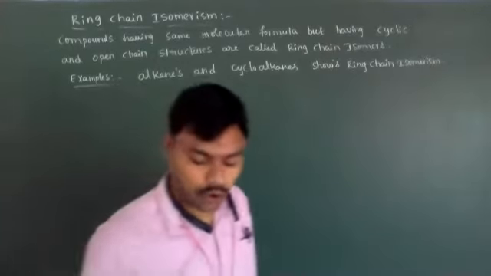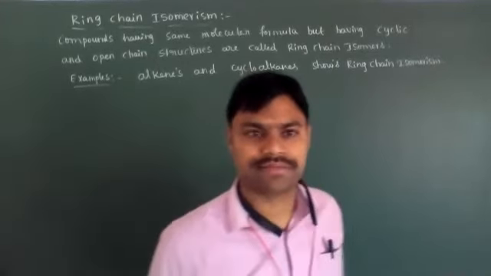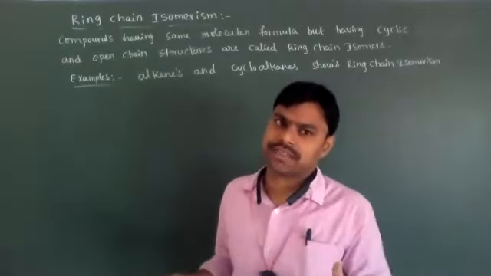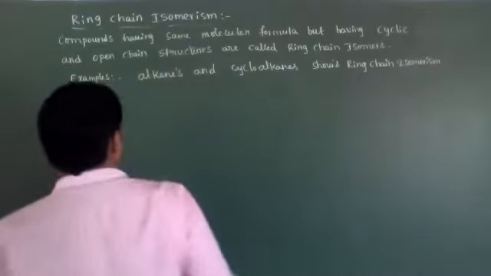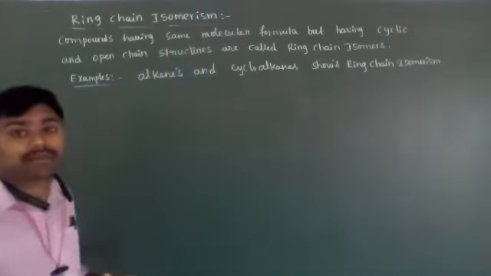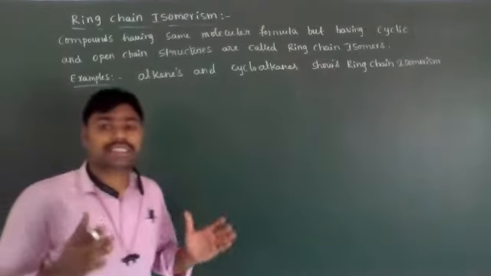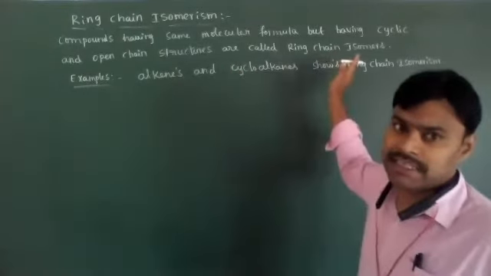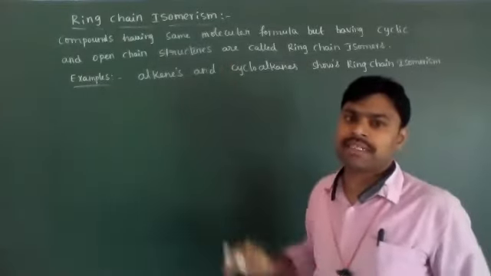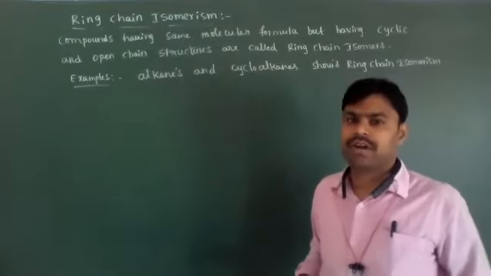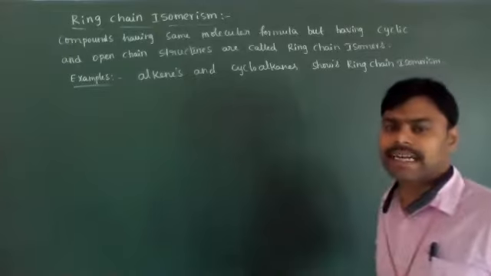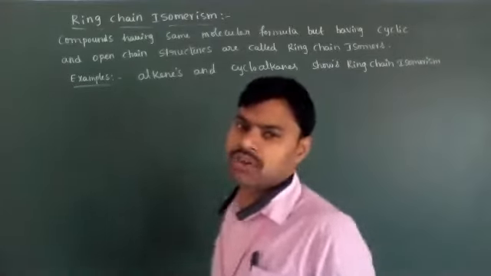Okay, students, what is ring chain isomerism? It's very clear in that name only. Ring chain isomerism means the compounds having the same molecular formula, but one structure having a cyclic structure and another one having an open chain structure. Such types of organic compounds are called ring chain isomers.